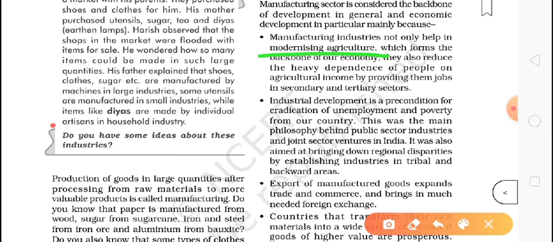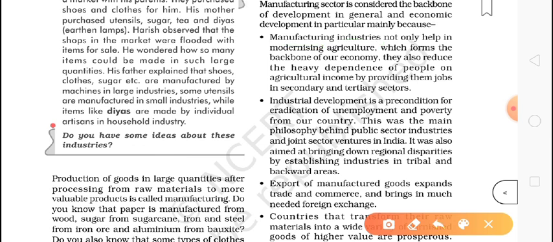Because in the manufacturing industry, tractors, threshers, harrows, tillers, which are helpful in agriculture, and fertilizer, pesticide, and insecticide, all these things are manufactured where? In manufacturing industry. So they are saying that many things are produced by manufacturing industry which help make agriculture a modernized thing. That is the first point.